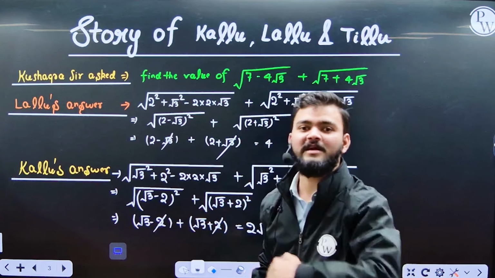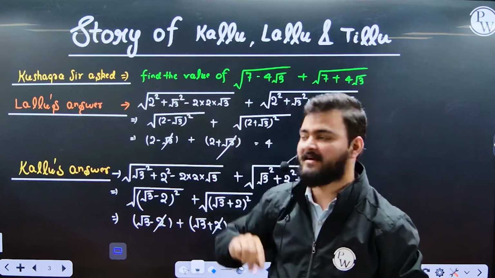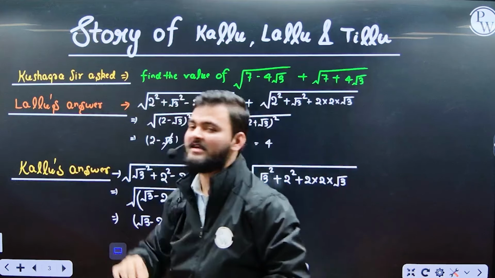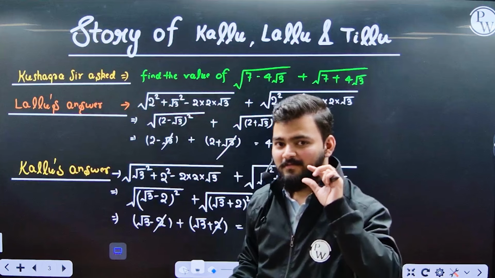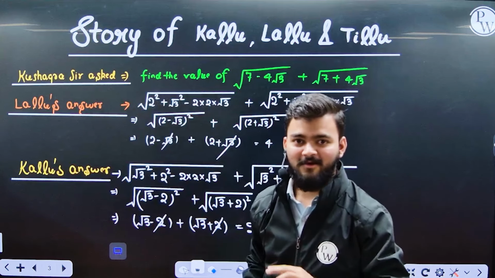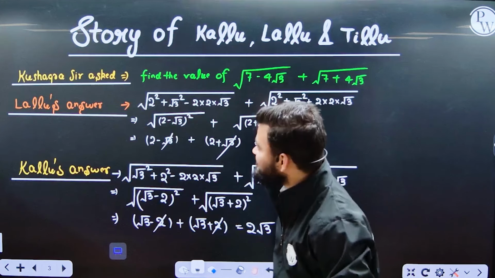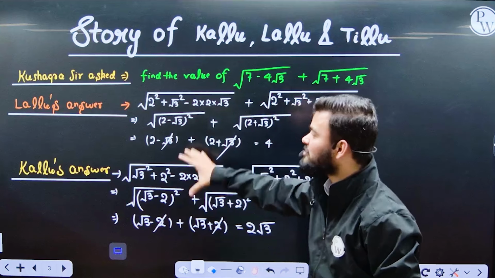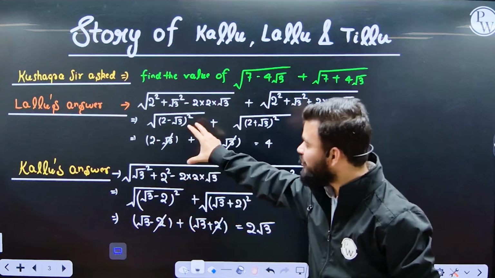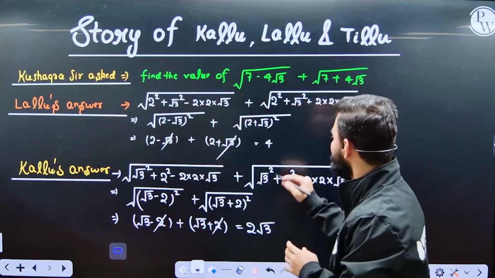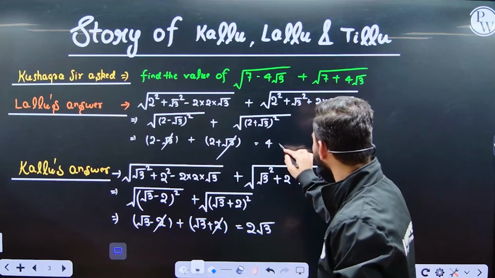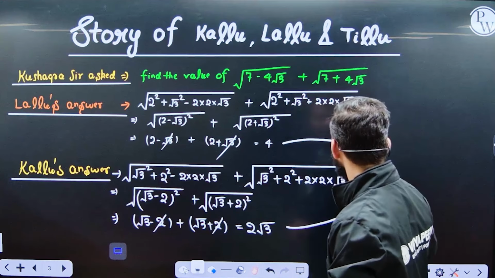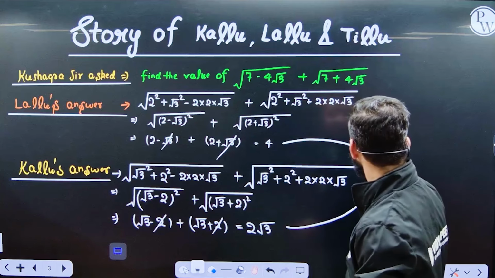Now pause the video and think who is correct, Lallu's answer or Kallu's answer. Tell me who is correct. Okay, done. You will wonder to hear that both of them were wrong. Both the solutions are wrong. This and this both are wrong. Lallu and Kallu both are wrong.